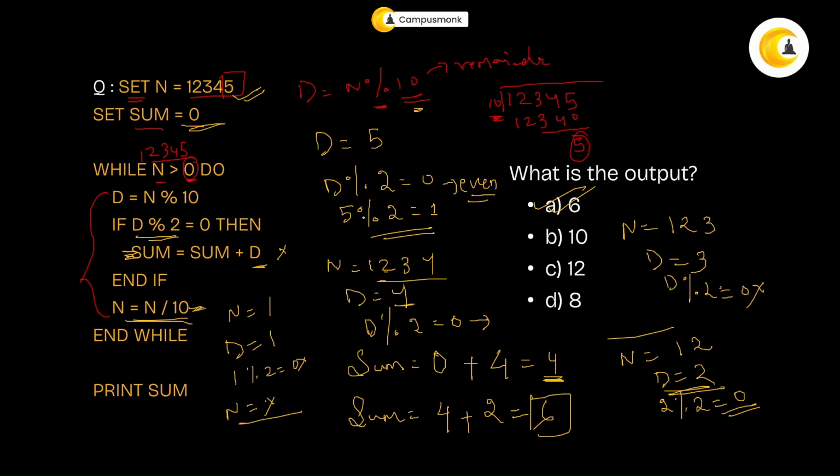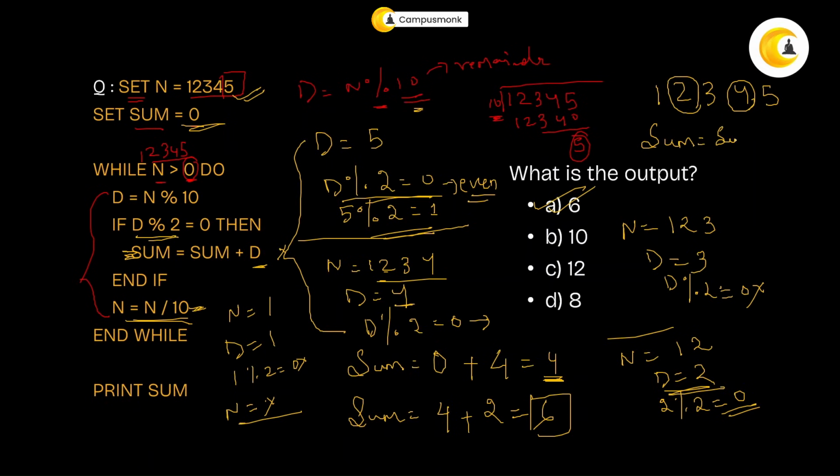What is the other thing? Once solve for d of 5, right? For d of 5, I realize that I'm just checking if d is an even number, only then I'm going to calculate the sum. So what am I going to do? If the given numbers are 1 2 3 4 and 5, where are the even numbers? At 2 and 4. And how is my sum being calculated? It is being calculated as sum plus d, right? So sum is initially 0. So if I add 4, that will be 4. Now, this won't execute, this won't execute, this won't execute. So my sum is 4.